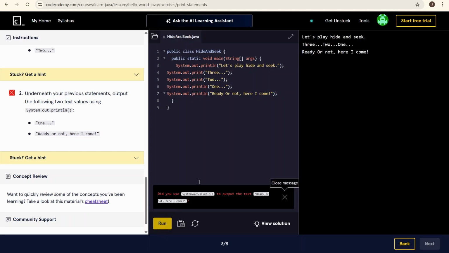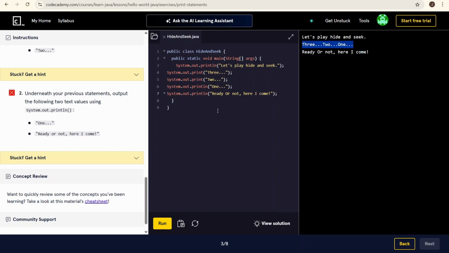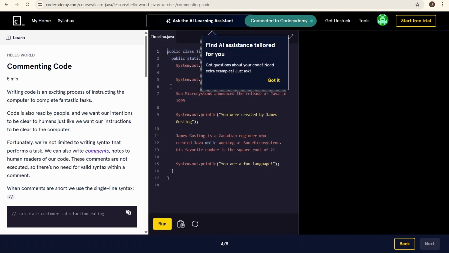Now we run it. Ah, I see. Simple typo. Okay, yeah, it's because of the capital O.